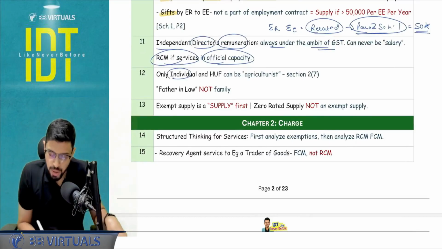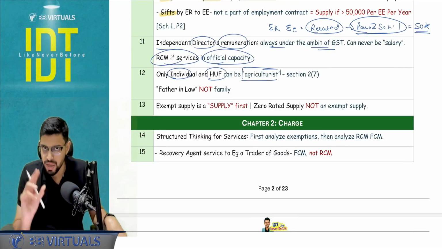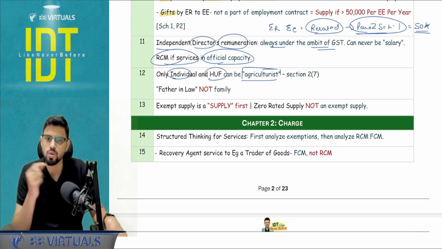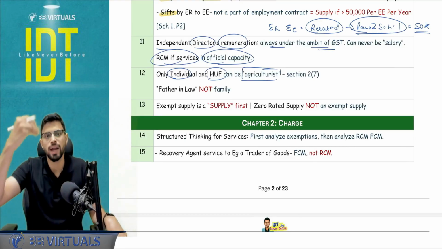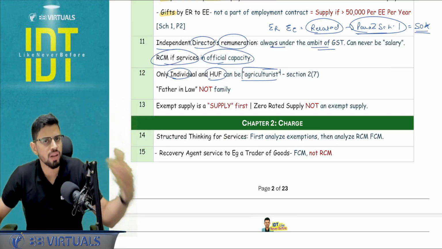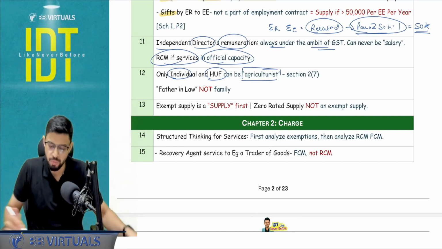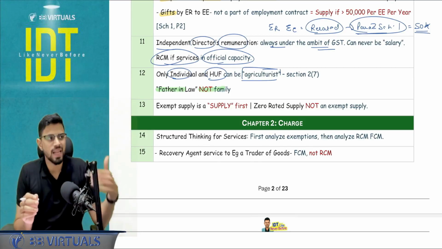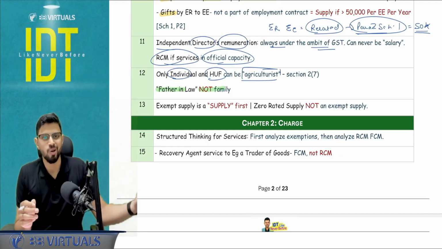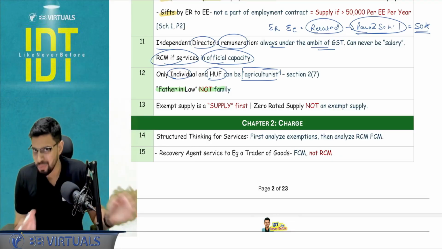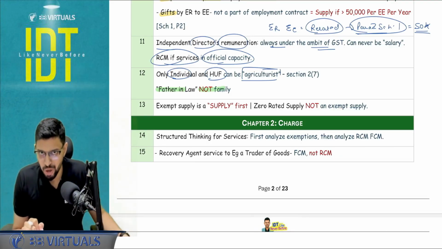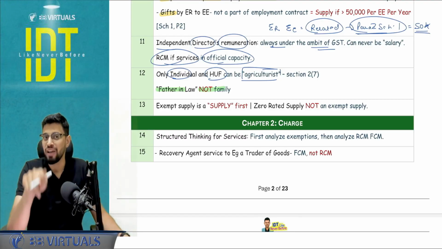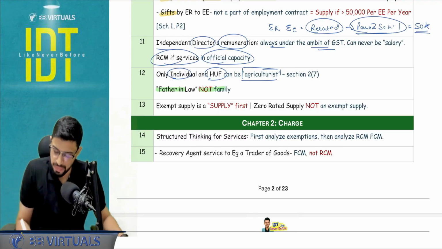Only individual and HUF can be agriculturist. This is just a reiteration of the definition, that agriculturist, only individual or HUF is possible. That too, if they are involved in the agriculture, or even if they hire a labor, personal supervision should be involved. Just a point to be noted, father-in-law is not a family. So in Hindi we say sasurji, okay, father-in-law. You call him family, but technically it is not the definition of family. How is this relevant? Family is one of the examples of related person.